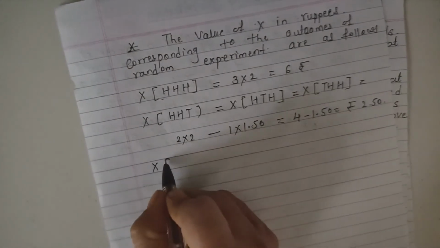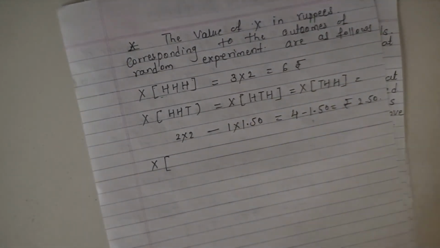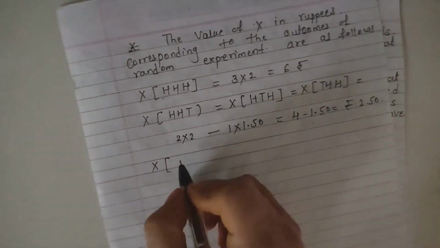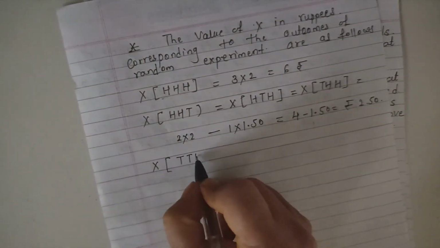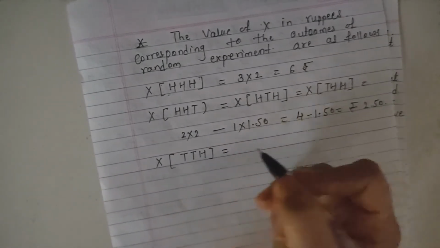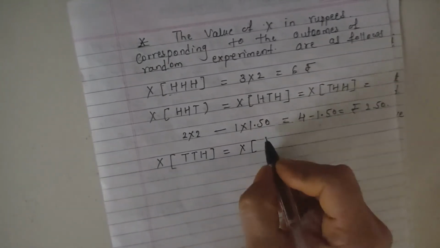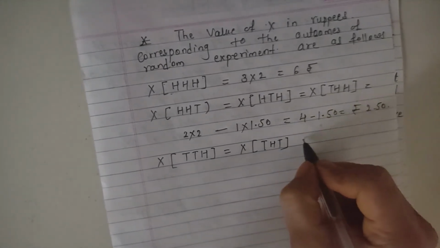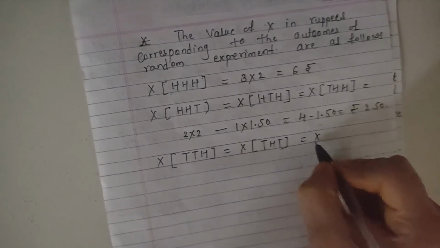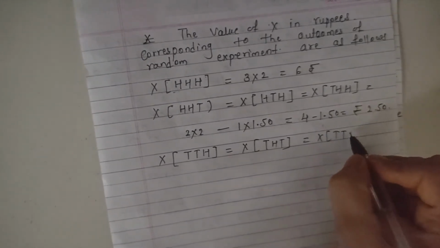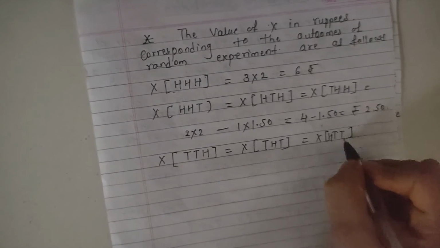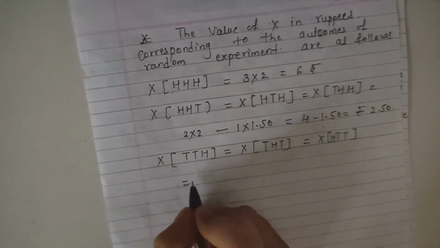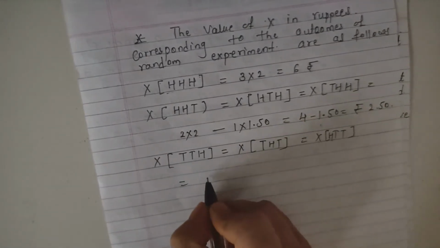Now the next value is for the outcomes with 2 tails and 1 head. Also the same amount for THT and the next outcome HTT. For all these outcomes, the amount is the same for 2 tails and 1 head.